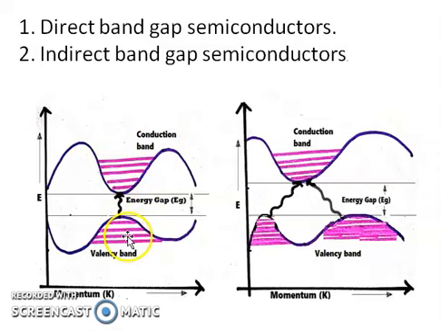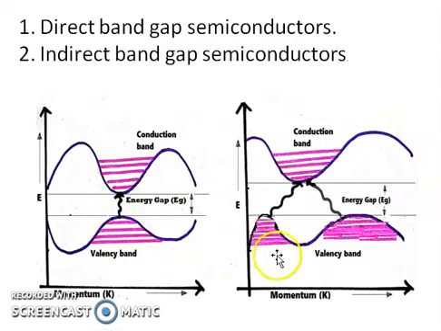The electrons exist at the topmost valence band and the conduction band. Here the momentum of the valence band and the conduction band are synchronized, so the electrons will transit directly. So it is known as a direct band gap semiconductor.